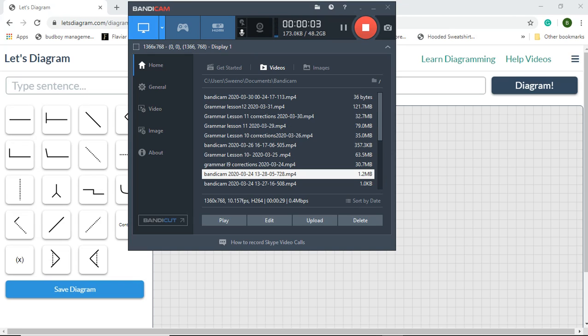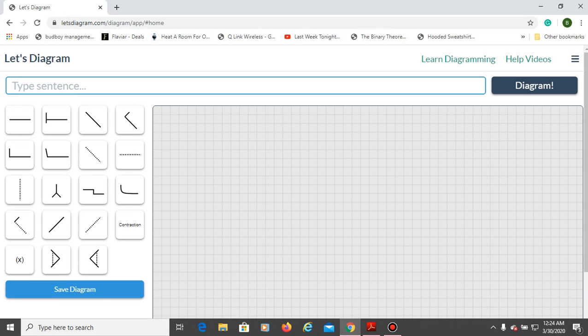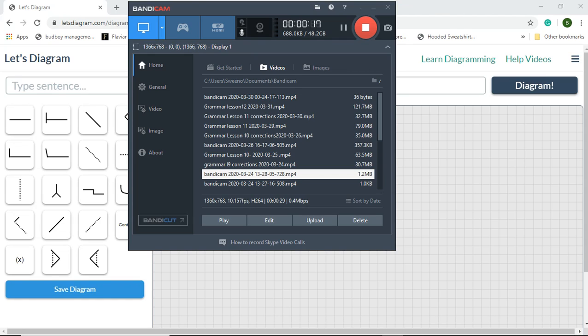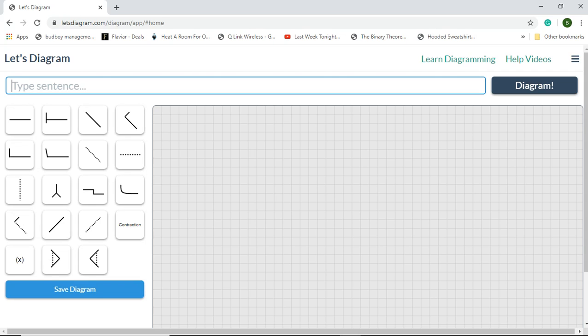Hello! Okay, you guys, so today is Thursday, April 2nd, and we will be correcting Lesson 12. I believe I might have messed up the dates on these. Alright, so it is April 2nd, and we are correcting Lesson 12. Okay? Let's begin.